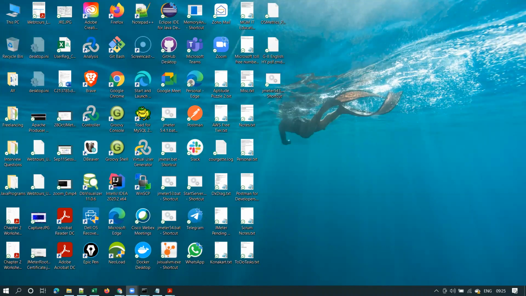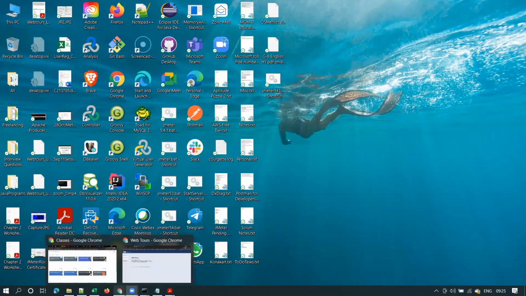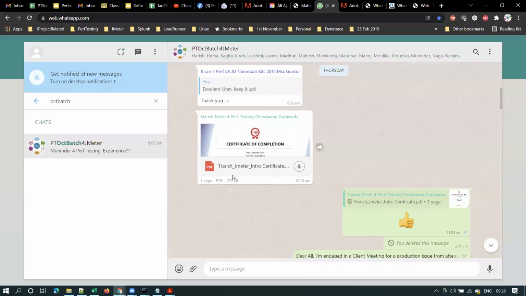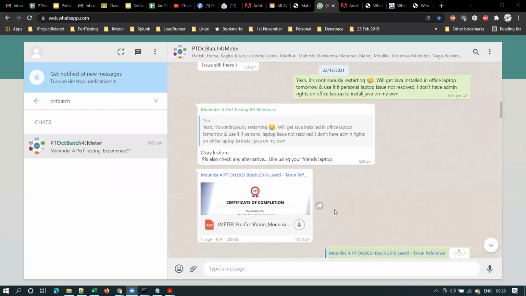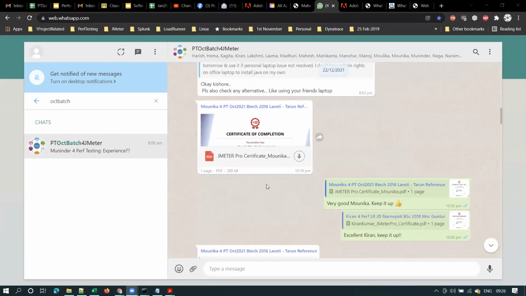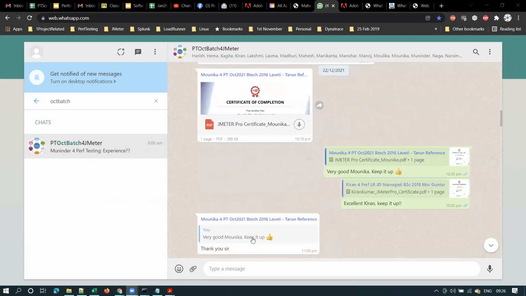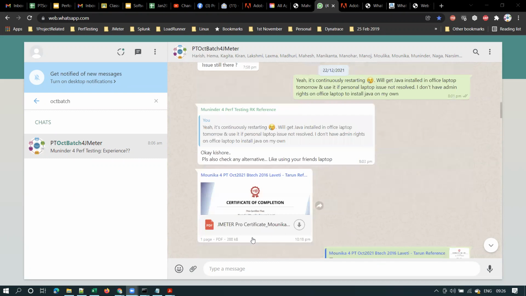So I'll make everyone clear JMeter certification from BlazeMate University. Most of my trainees are certified in JMeter. Let me quickly show you that. I have some certificates shared by my students from previous batches. So I'll make everyone clear this JMeter Pro certification from BlazeMate University. 90% of my students complete this JMeter certification also. So this training will also be part of that JMeter training in that 10,000.